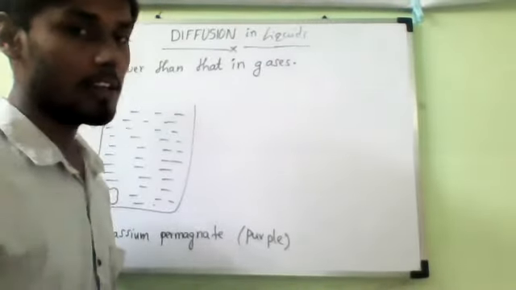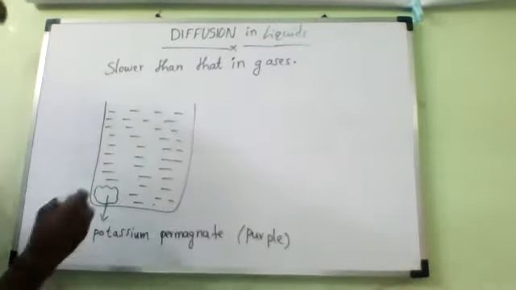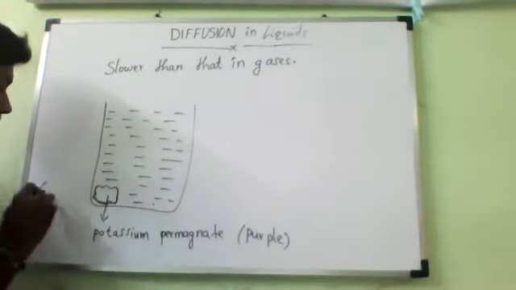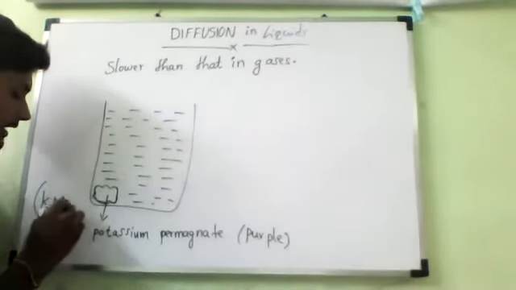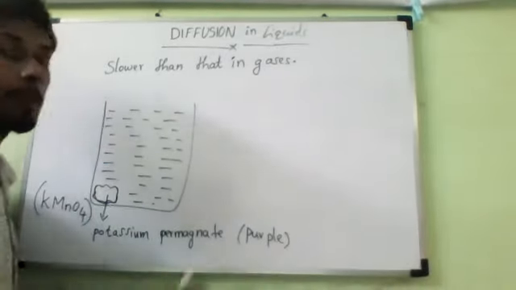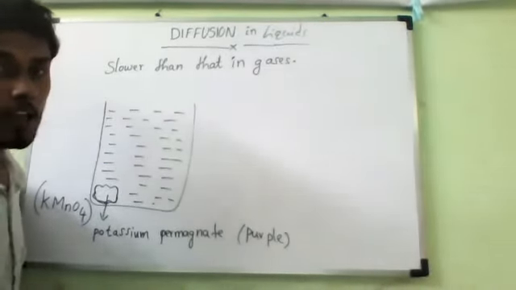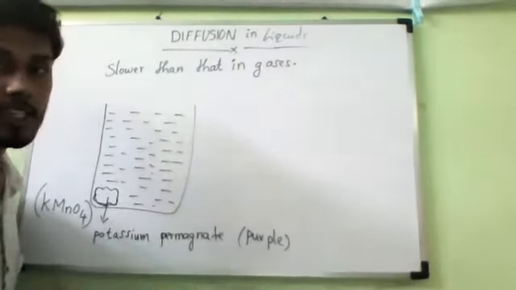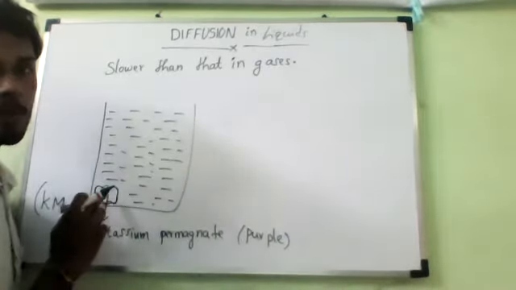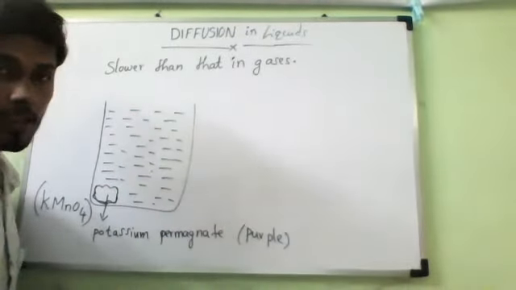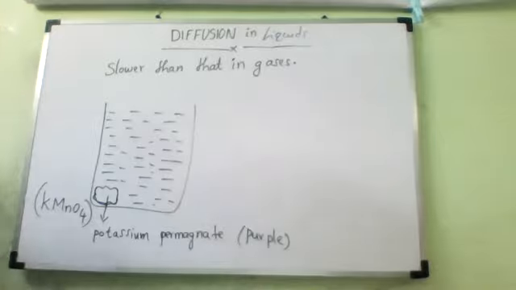So if you observe here, I have kept potassium permanganate at this corner. This potassium permanganate we used to call KMnO4, which is purple in color. Now if I fill this beaker with water, I can see the purple color of the potassium permanganate slowly spreads into the whole water.